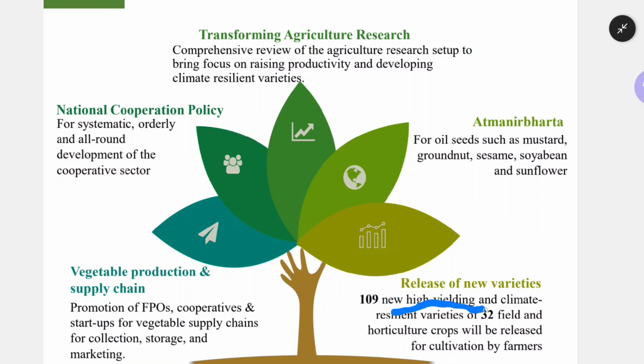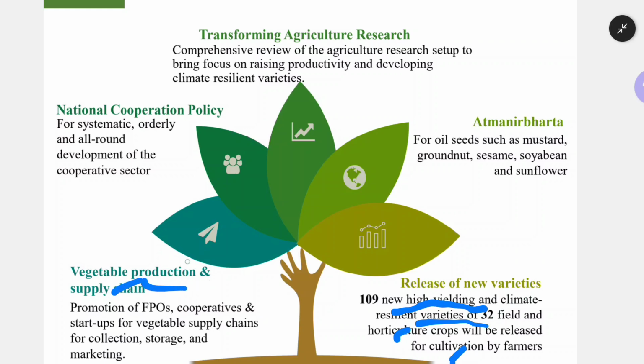So 109 new high yielding and climate resilient varieties of 32 field and horticulture crops will be released for cultivation by the farmers. These high yielding and climate resistant varieties will be given to the farmers, and basically cater to the horticulture sector.